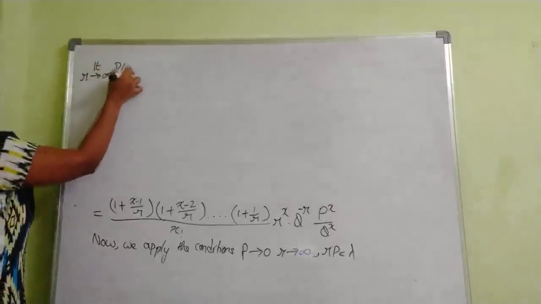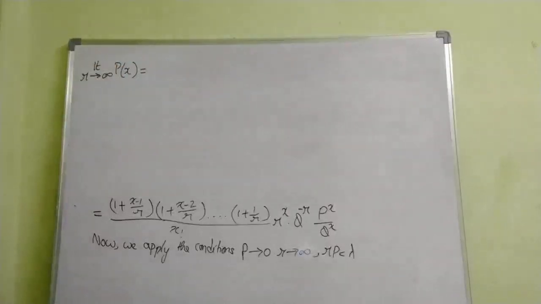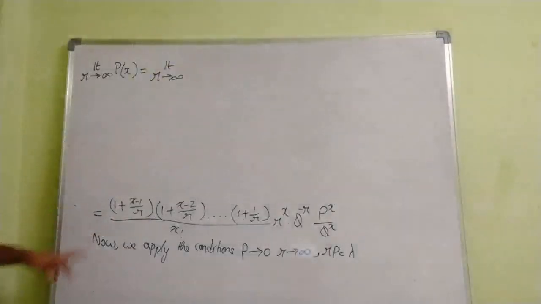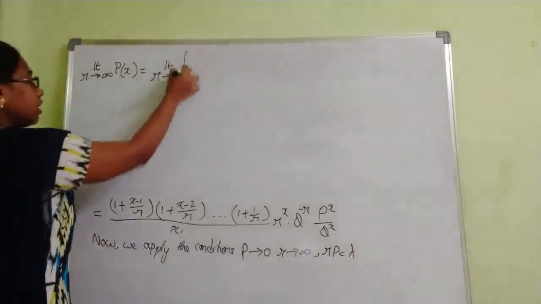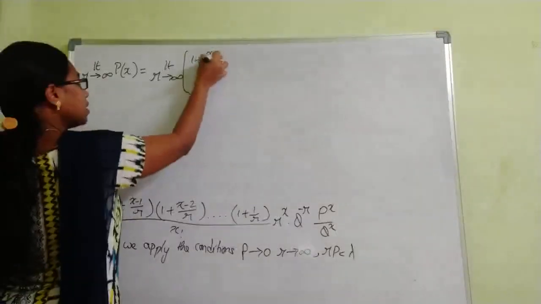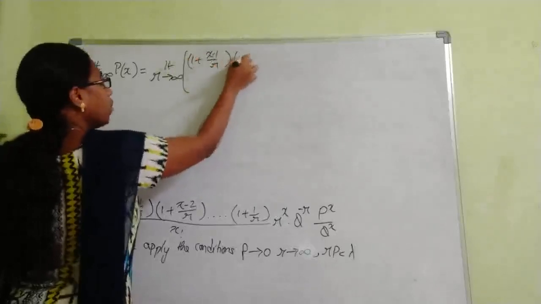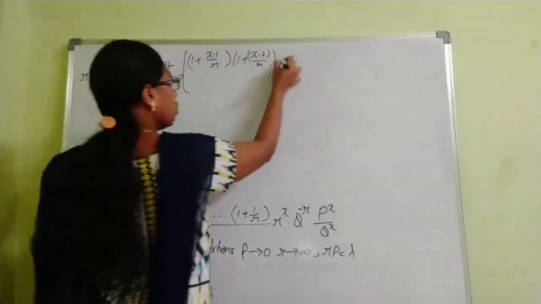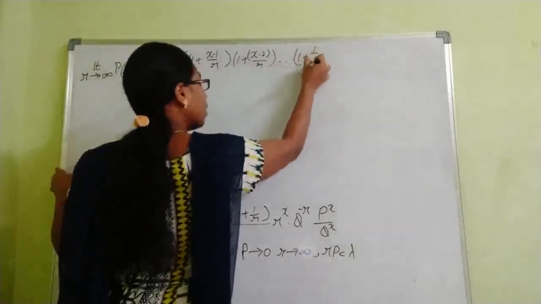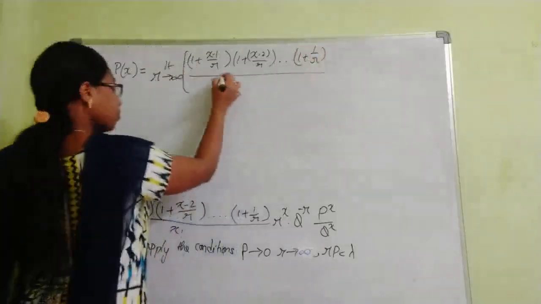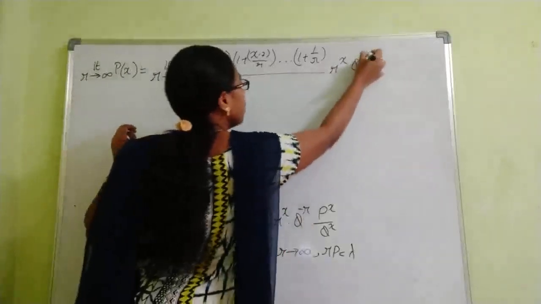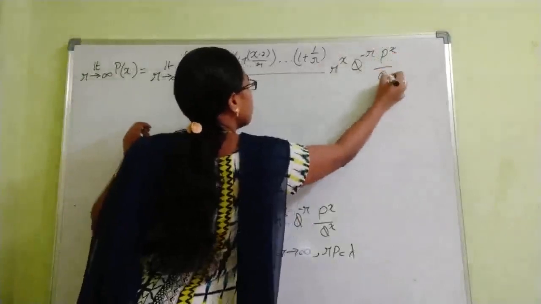P of x is equal to limit r tends to infinity of this complete term, that is (1 plus (x minus 1) by r) into (1 plus (x minus 2) by r), so on, (1 plus 1 by r), divided by x factorial into r power x into q power minus r, p power x by q power x.